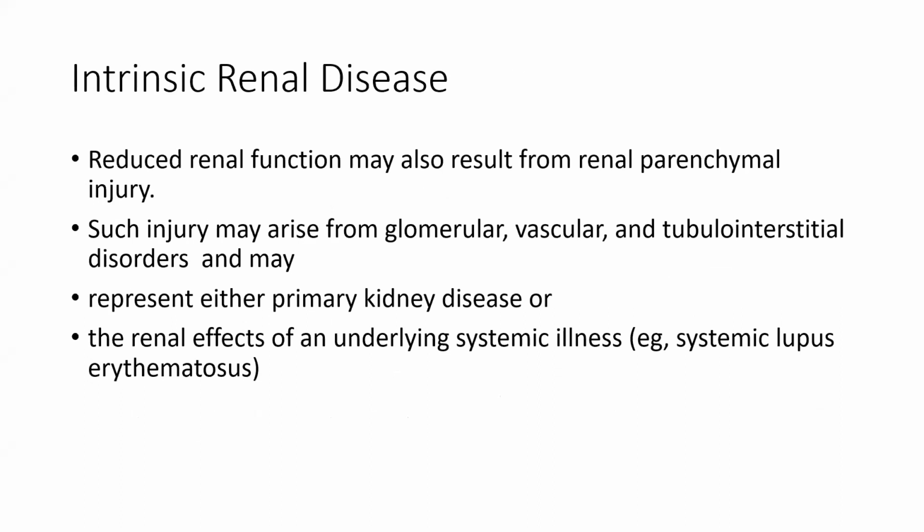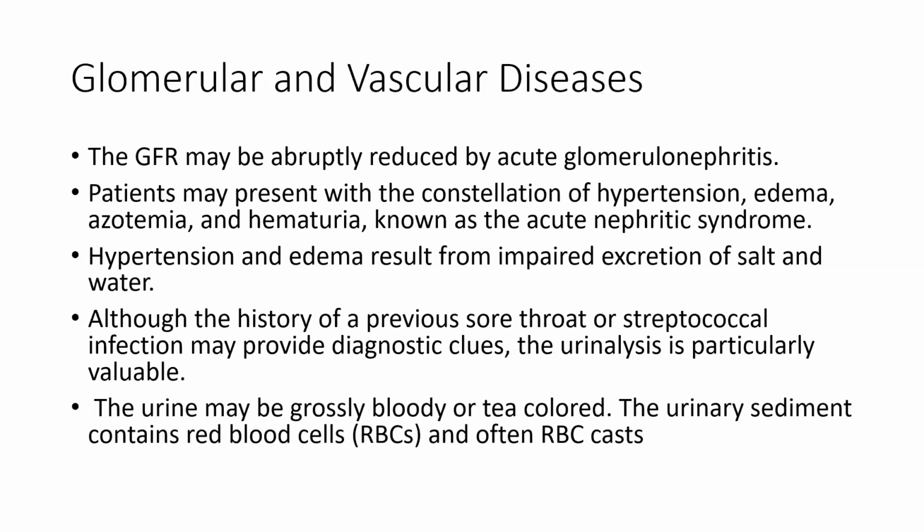Now we'll see what intrinsic AKI is. Reduced renal function may also result from renal parenchymal injury. Such an injury may arise from glomerular, vascular, and tubulointerstitial disorders, and it may represent either primary kidney disease or renal effects of underlying systemic disease like systemic lupus erythematosus.